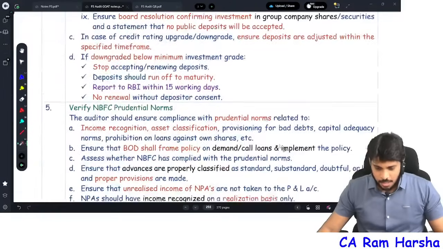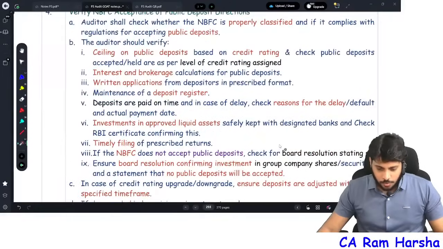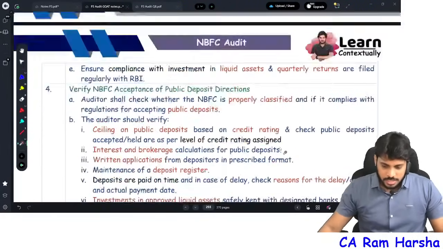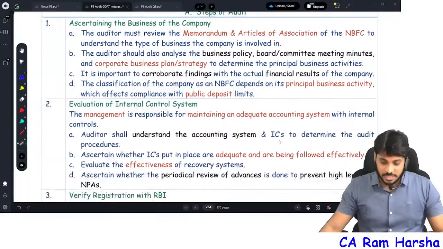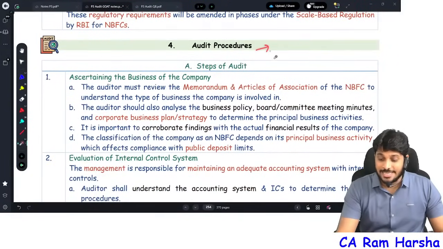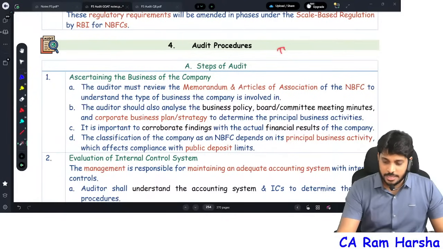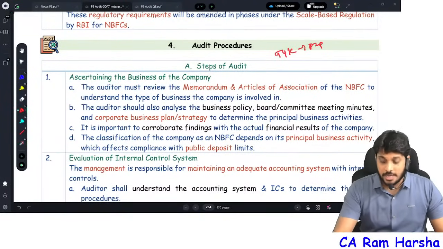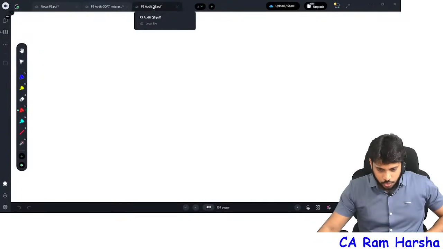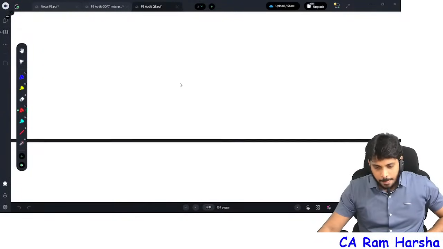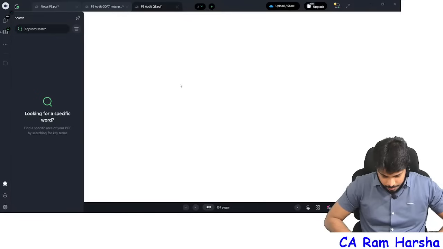Next. Now, there is something called audit procedure. What is the audit procedure for NBFCs? In your ICAI book, there is a TYK question. There is a test your knowledge question given for peer-to-peer. Peer-to-peer. In our MTP also we have given peer-to-peer. For example, I'll just show you. P2P.